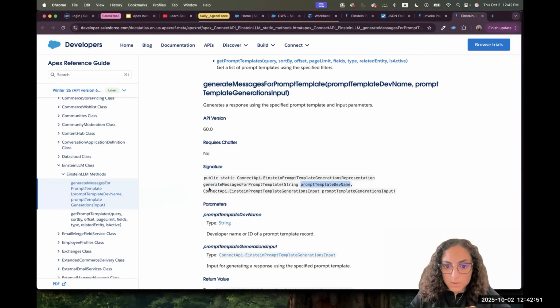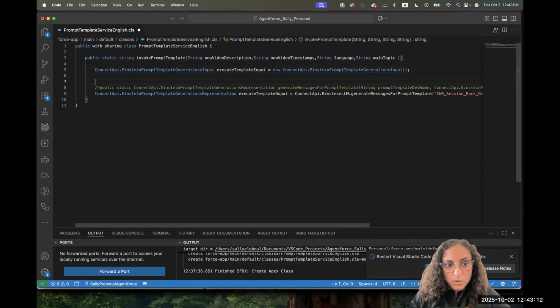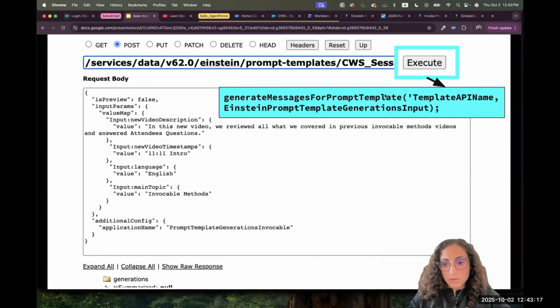We got it from ours, and it takes an input parameter of this class type. So to be able to pass it, we initialize this type here, and we didn't give it any parameter or any setting. We just prepared our template to do what we want to do. So that's the first step. We prepared that we'll be calling, at the end, generate message, and we give it the template name and the input.